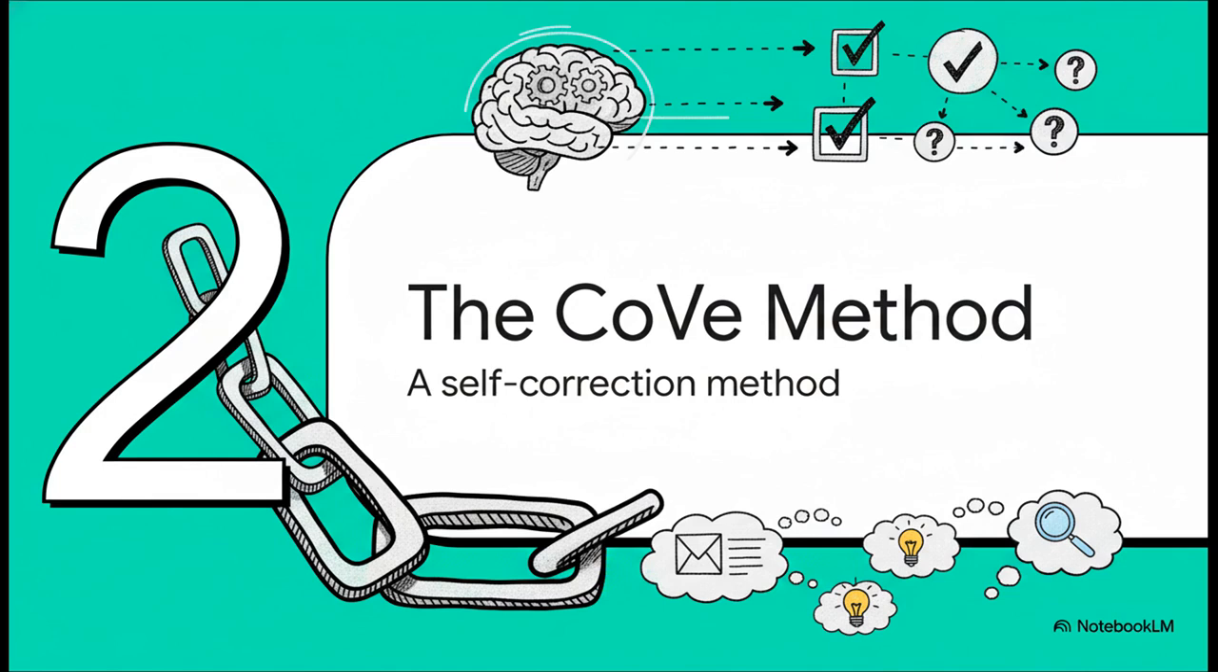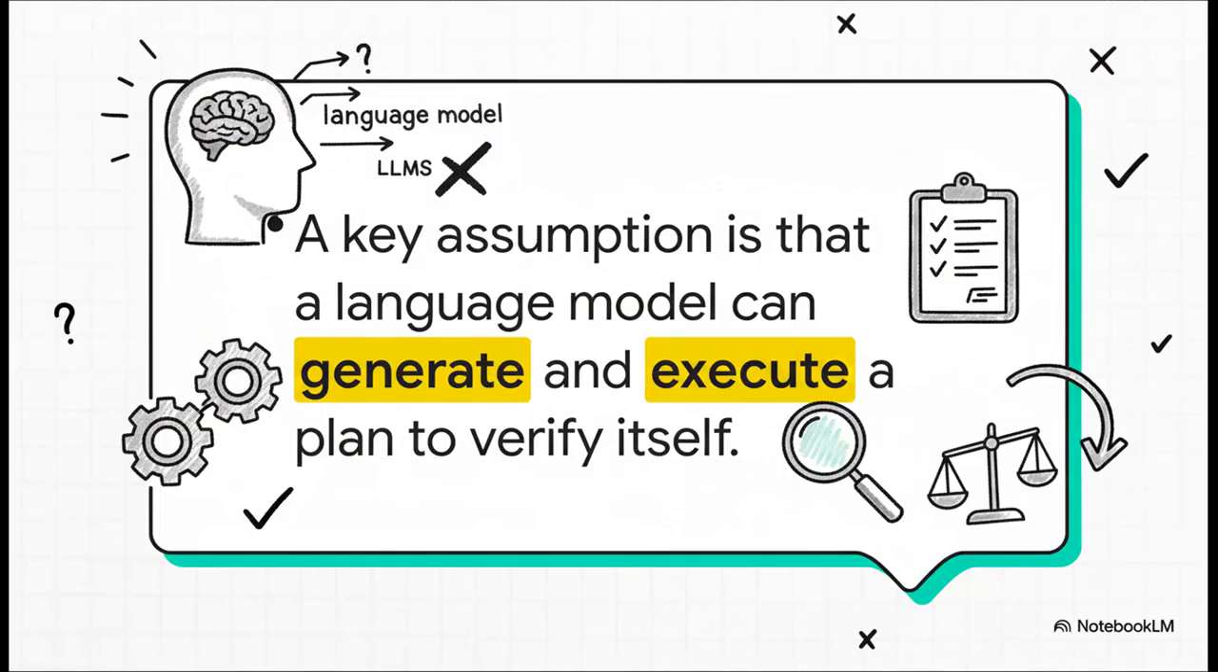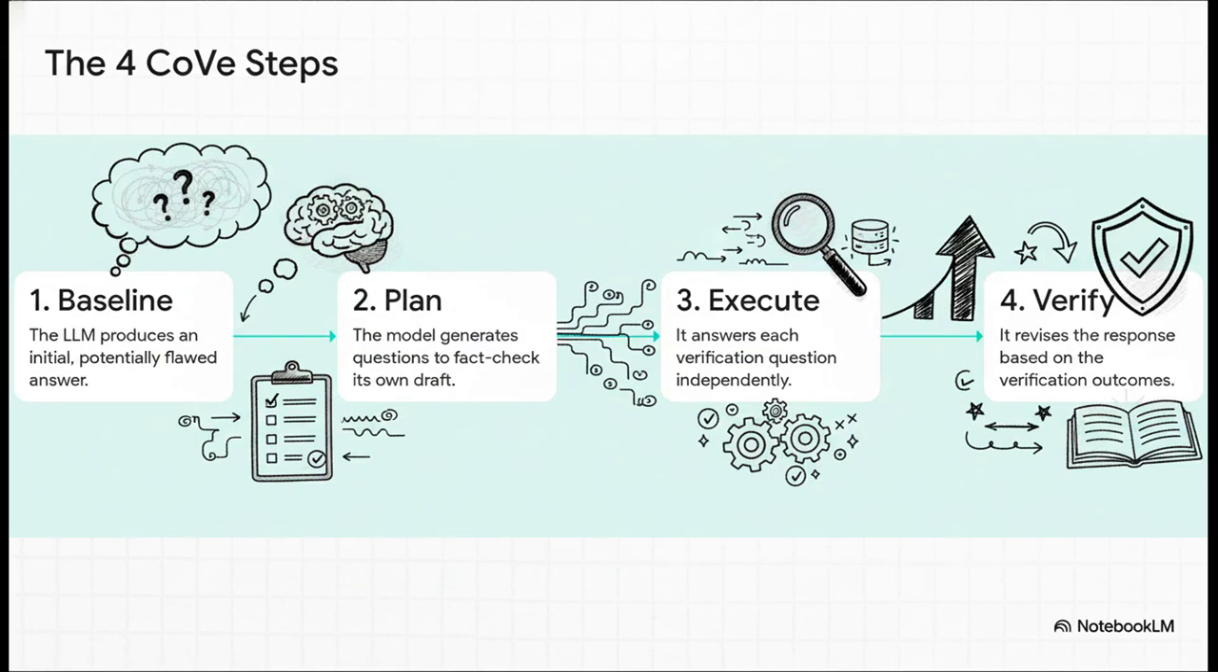Let's get into their proposed solution, the chain of verification method, which is all about prompting the model to perform a systematic self-check. The entire CoVe framework really hinges on this one core assumption, that a capable LLM can be prompted to not only generate a response, but also to devise and then execute a plan to fact-check that very same response.